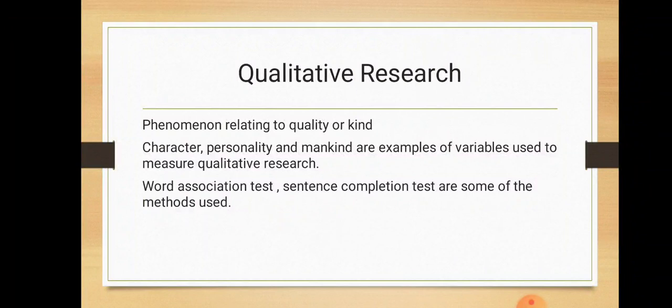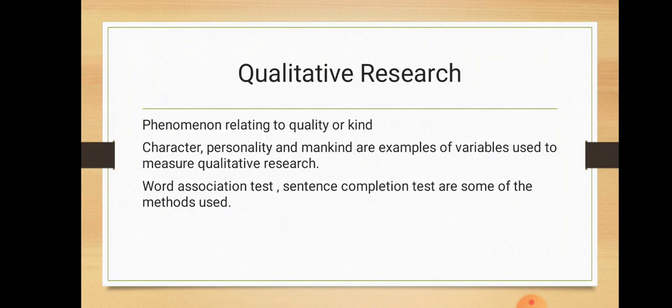Qualitative research involves collecting and analyzing non-numerical data. This is the opposite of quantitative research, which involves collecting and analyzing non-numerical data to understand concepts, opinions, or experiences. Here, the phenomena relating to quality or kind, character, personality, and mankind are examples of various variables used to measure qualitative research.